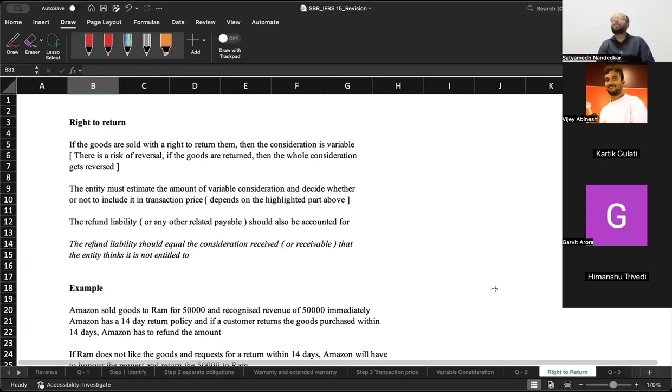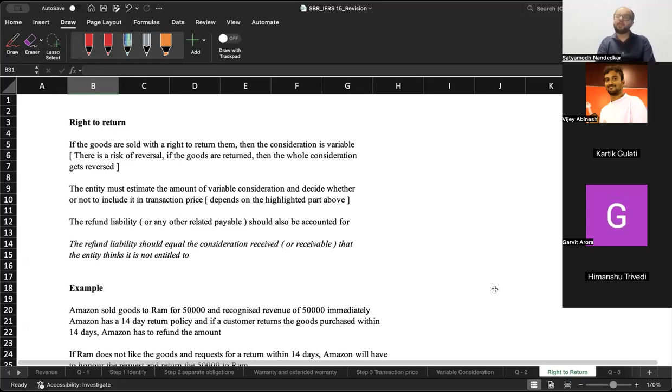IFRS 15 tries to be extra cautious and it says, dekho, if there is material uncertainty over collection of that amount, or there is a certainty that you will have to return the amount to the customer, then specifically make sure that you don't consider that as revenue.